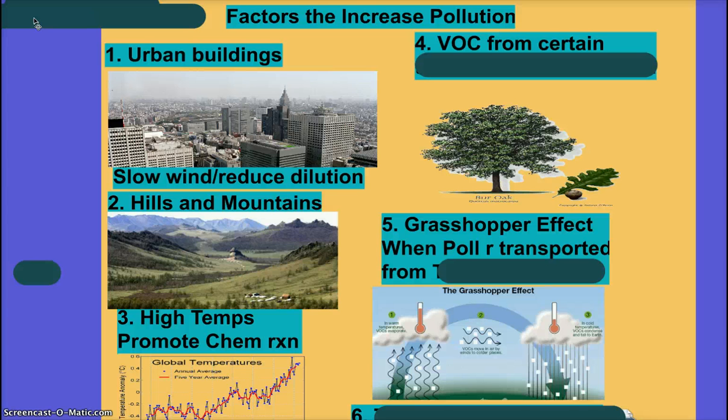So, with urbanization, there's also the loss of greenery and the increase of cement that aids in pollution not being able to dilute or move freely. The same thing happens with hills and mountains. And I'll show you a video in a minute. Now, volatile organic compounds from certain trees like oak and kudzu have led to an increase in pollution.